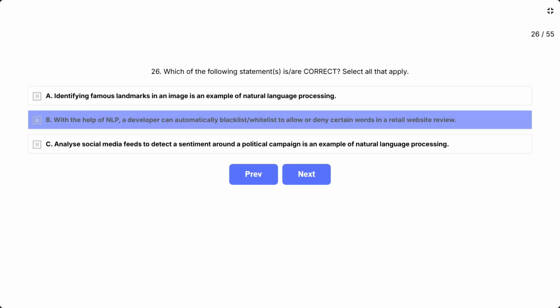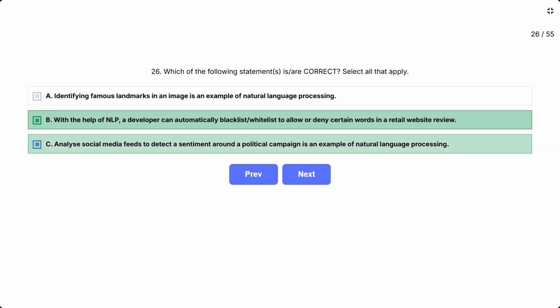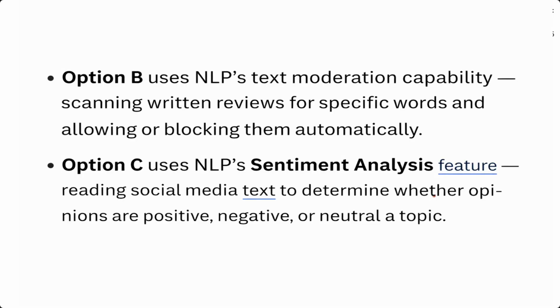With the help of NLP, a developer can automatically blacklist or whitelist to allow or deny certain words in a retail website review. C. Analyzing social media feeds to detect the sentiment around a political campaign is an example of natural language processing. Option B uses NLP's text moderation capability, scanning written reviews for specific words and allowing or blocking them automatically. Option C uses NLP's sentiment analysis feature, reading social media text to determine whether opinions are positive, negative, or neutral around a topic.